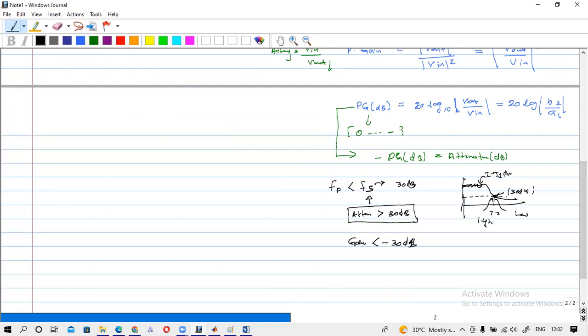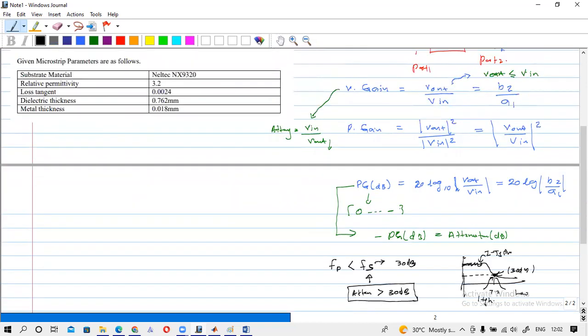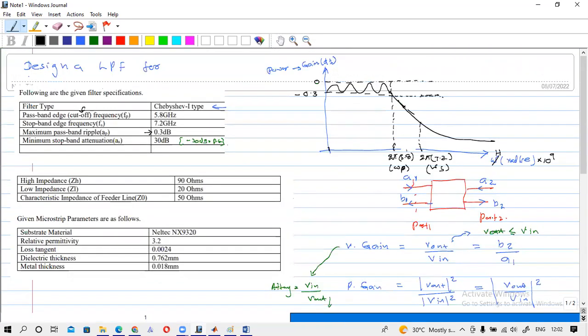But if you are given gain, normally it will be given as the gain should be less than minus 30 dB or something. So don't get confused with these terms.